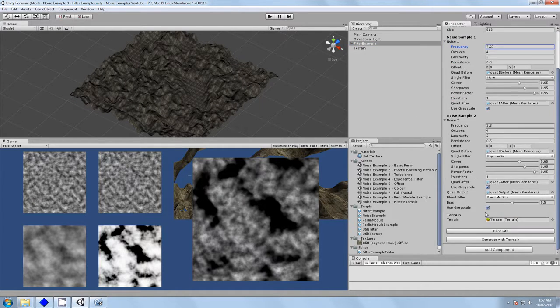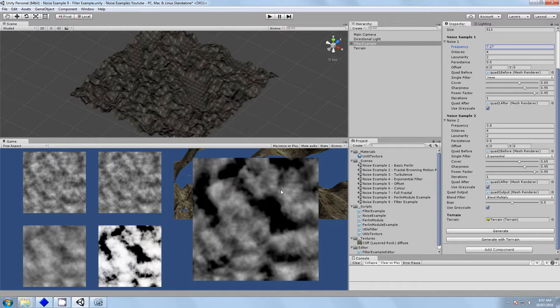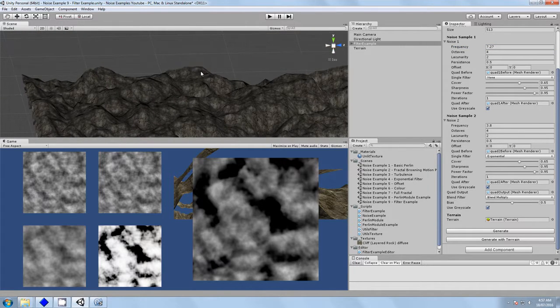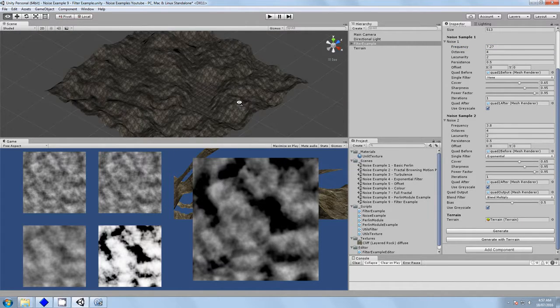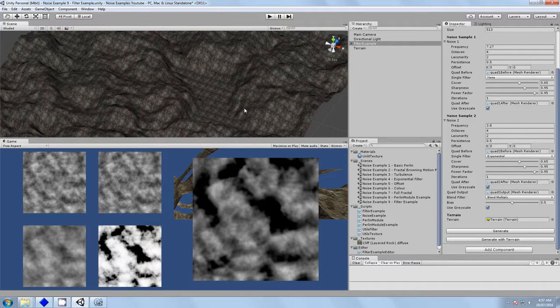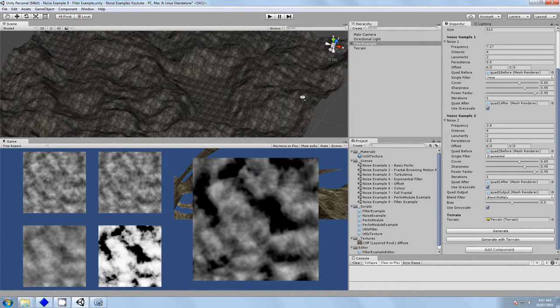And turn that noise right down. Let's have a look at that. It's a bit more smoother, so we generate the terrain, getting far more smoother noise. There we have it, finally. Creating our noise, going through different filters, and creating a terrain.